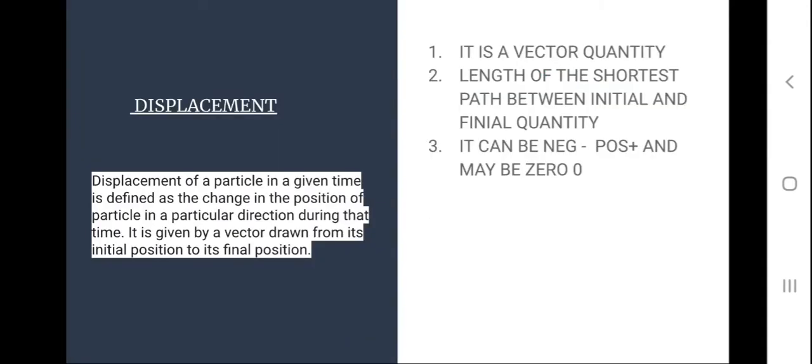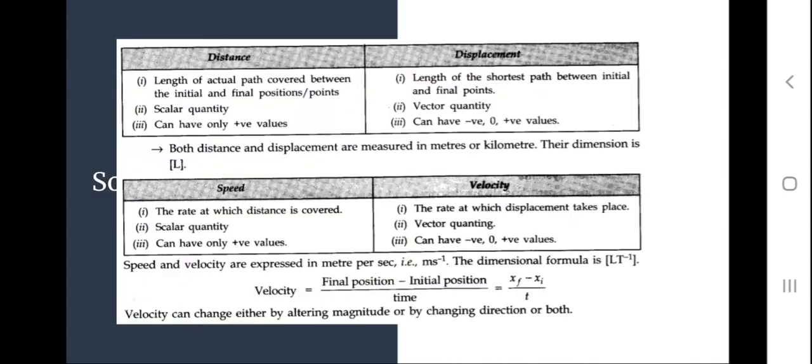Displacement. Displacement of a particle in a given time is defined as the change in the position of the particle in a particular direction during that time. It is given by a vector drawn from its initial position to its final position. Here are some points of the displacement. It is a vector quantity, the length of the shortest path between the initial and the final position. The displacement can be positive, negative, or maybe zero.